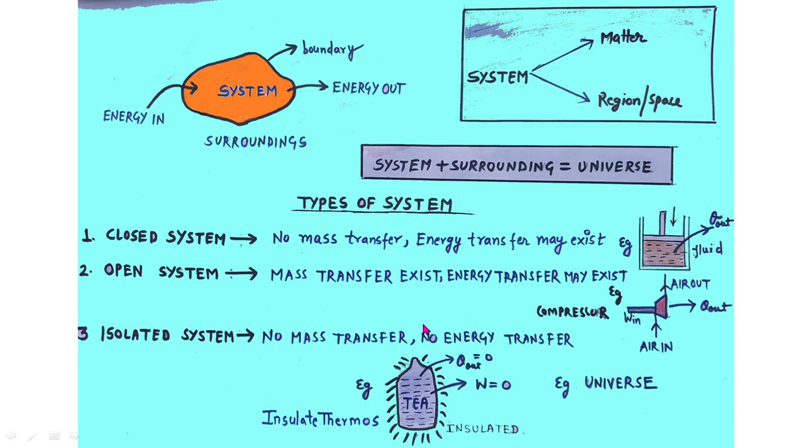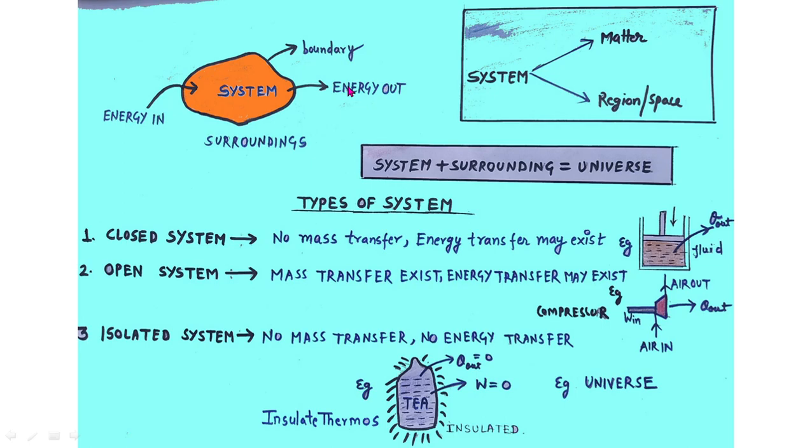So let us look at the definition of the system first. What is a system? When we want to study the energy interaction, that is the energy going into the system and energy going out of the system, this is called energy interaction. So when we want to study the energy interaction of a matter as shown here, we have to select a part of this matter over which we will concentrate our focus or attention.